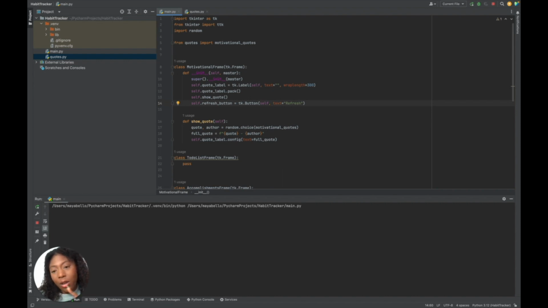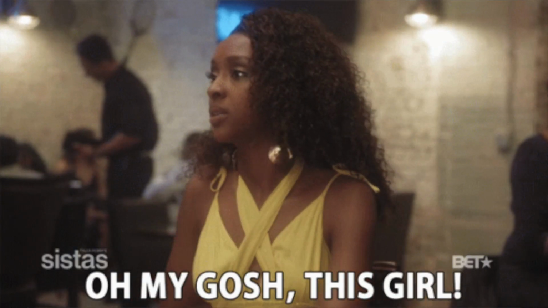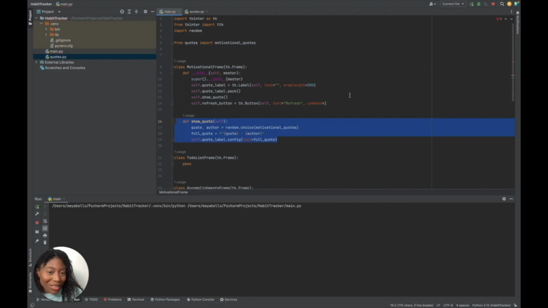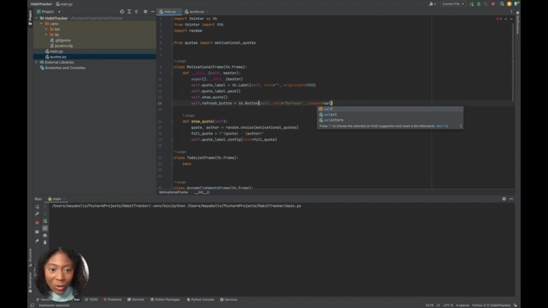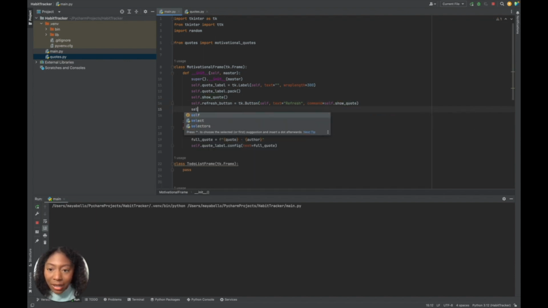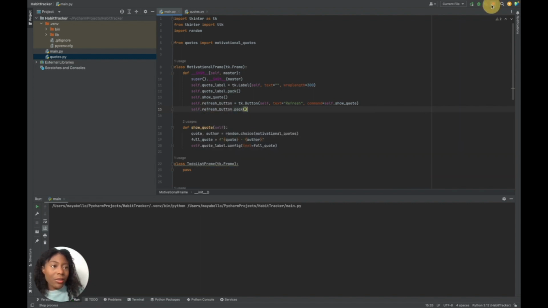And then, what do we want this button to do when you press it? It has a command that we can use. I wonder what we can use to update the quote that's on the screen. We can use show_quote, so it shows a different quote when we press that button. And then finally, let's pack it on the screen: self.refresh_button.pack. Beautiful.